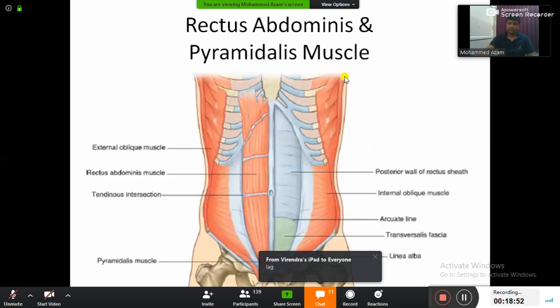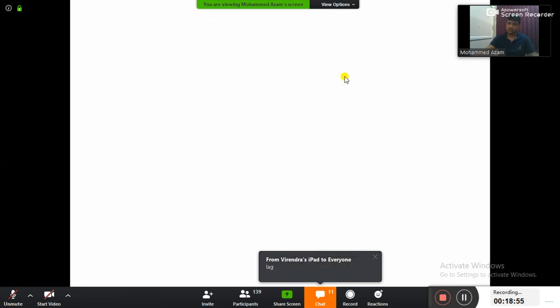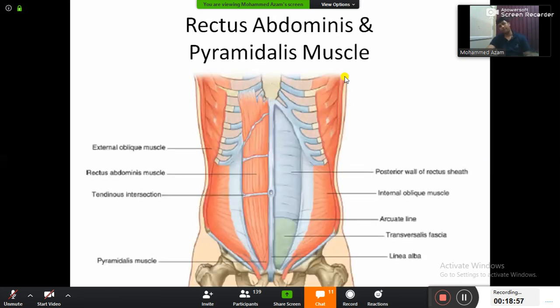Once you are done with that, guys, look here. Can you listen to me now? Now that completes the concept of inguinal canal and all the things related to that. Now, just now we have learned that there are three muscles coming from the lateral side: external oblique, internal oblique and transversus abdominis.